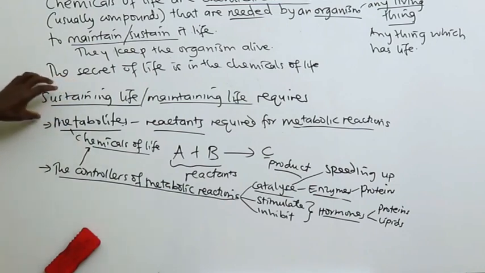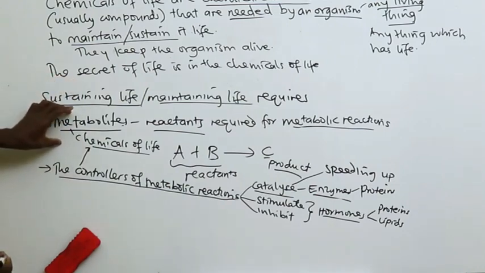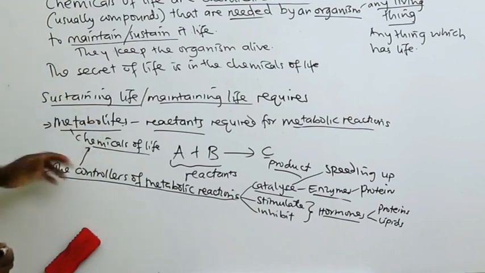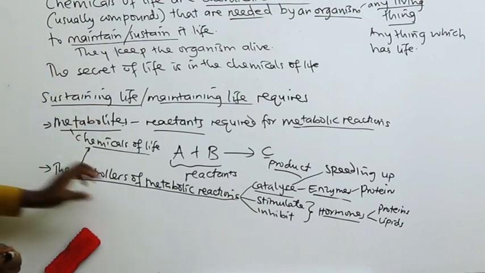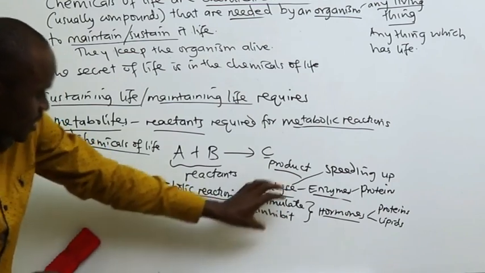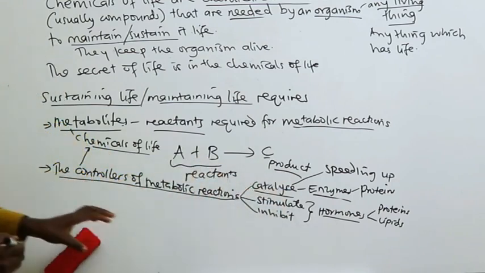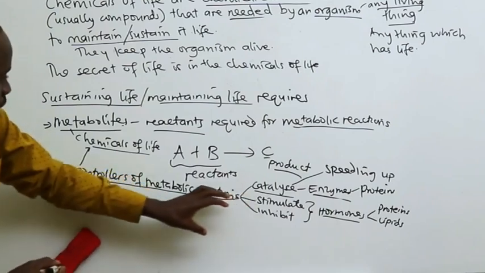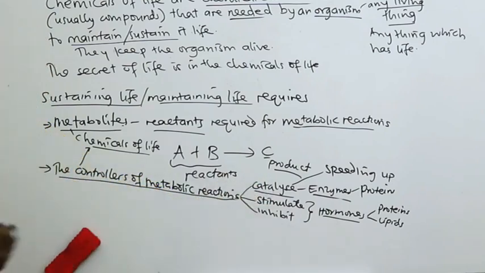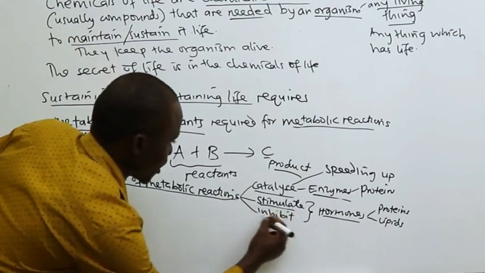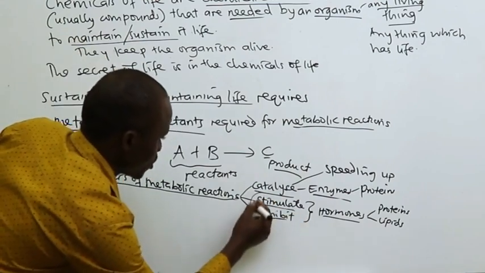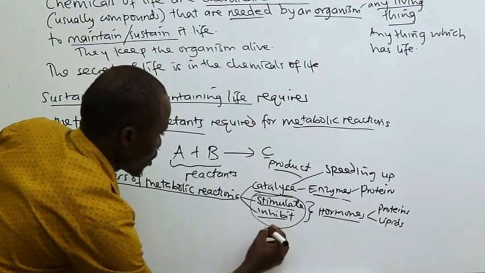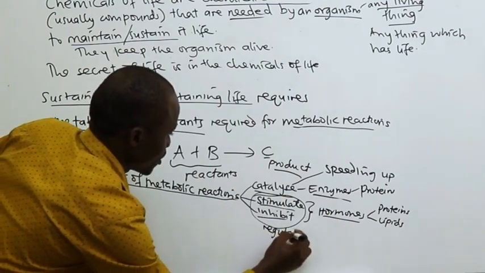So sustaining life requires the metabolites and also requires these substances that control the metabolic reactions. Actually, stimulating and inhibiting can be referred to as regulating.